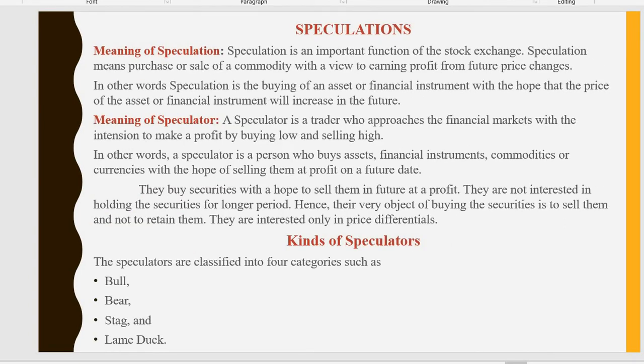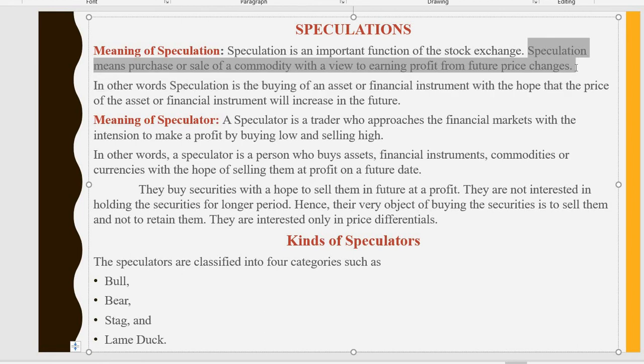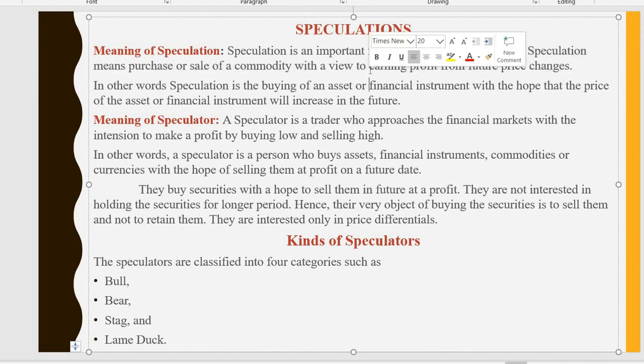Next comes speculation. This speculation is a very important function of your stock exchange. Speculation means purchase or sale of a commodity with a view to earning profit from future price changes. Here, speculation means buying or selling securities with a view to making a profit.